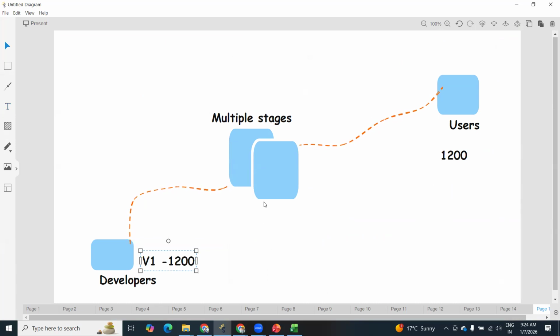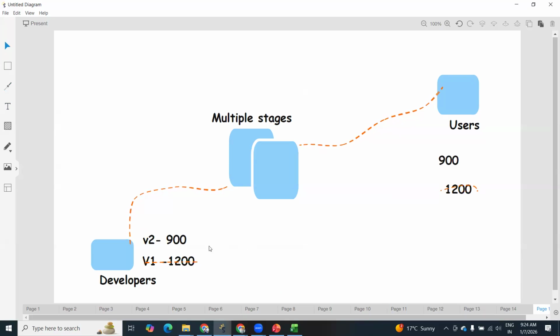They updated it within their code. Now our users are trying to access this application with 1200. Amazon observed that, due to business competition, they would like to drop this price. Instead of 1200, they would like to go for 1000 rupees only, or 900 rupees for example. Because of the business competition, Flipkart is also selling at the same price. That's why they would like to drop this price. Instead of 1200, now they're going for 900.